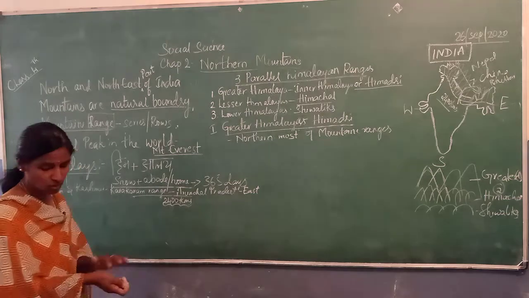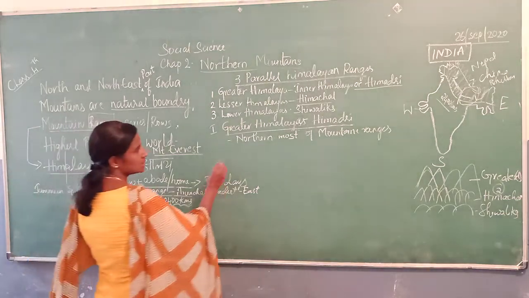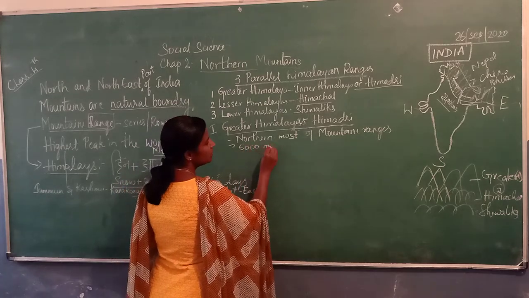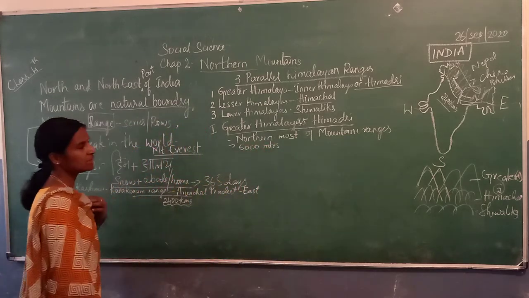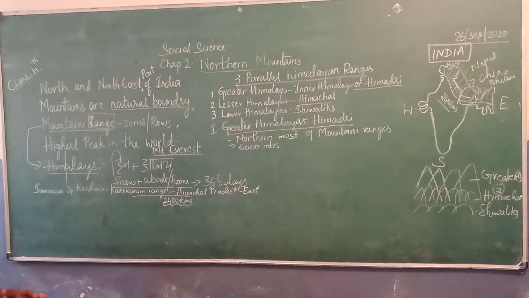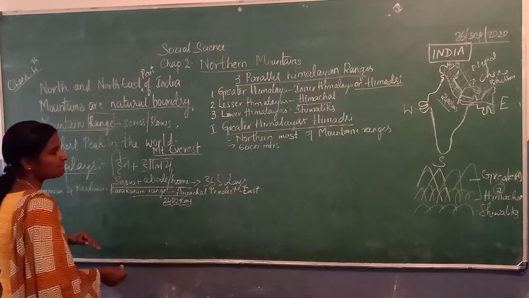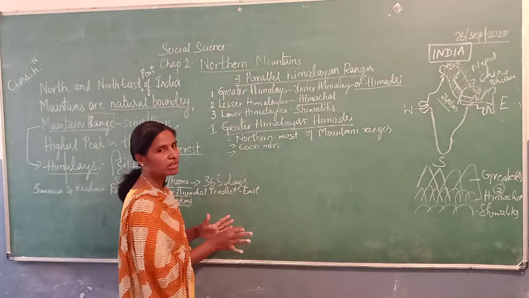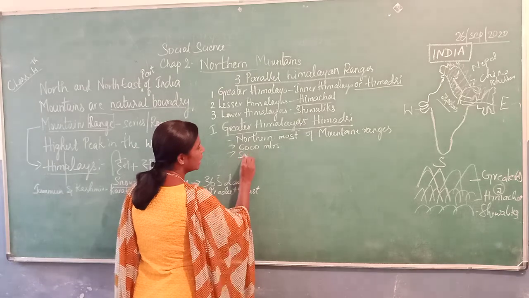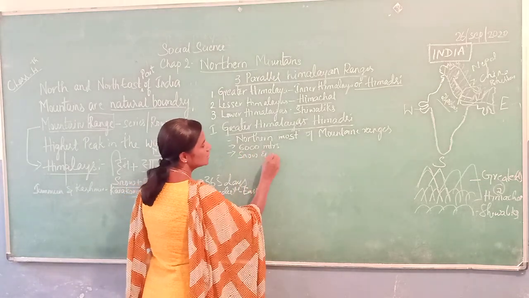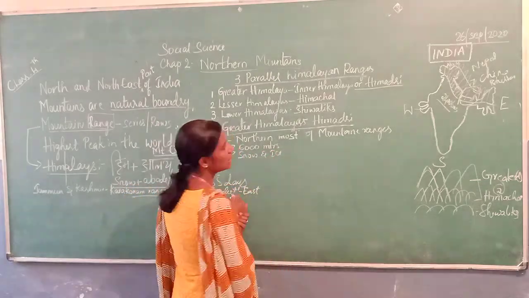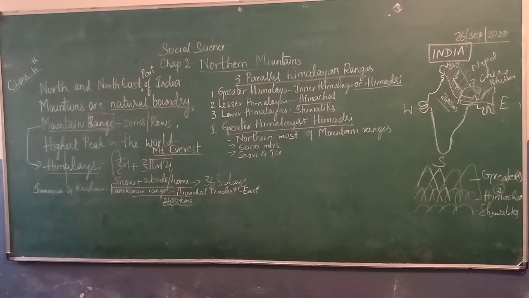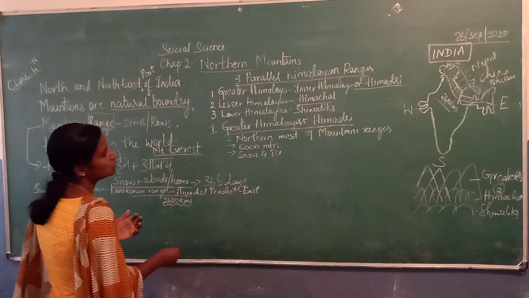It has a height of about 6,000 meters. It is completely covered, completely bounded by snow and ice. How will this Greater Himalayas be? It is completely covered by snow and ice.